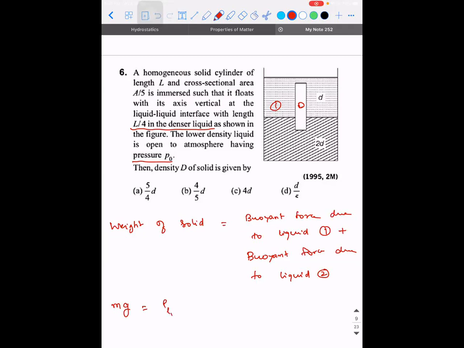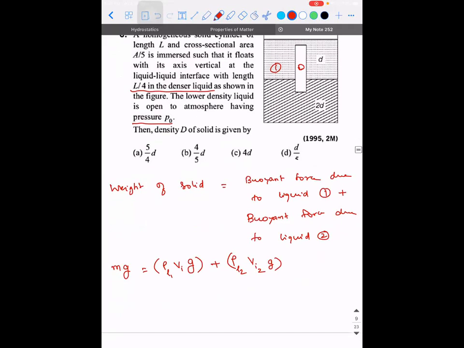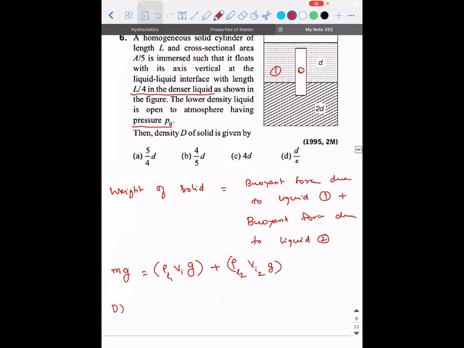Density of liquid 1 into volume of immersed portion of solid into g, plus density of liquid 2 into volume of immersed portion in the second medium into g. So what is m? Density of the solid into the total volume, which is AL divided by 5, into g. Correct? So cylinder's length is L, area of cross section is A by 5.